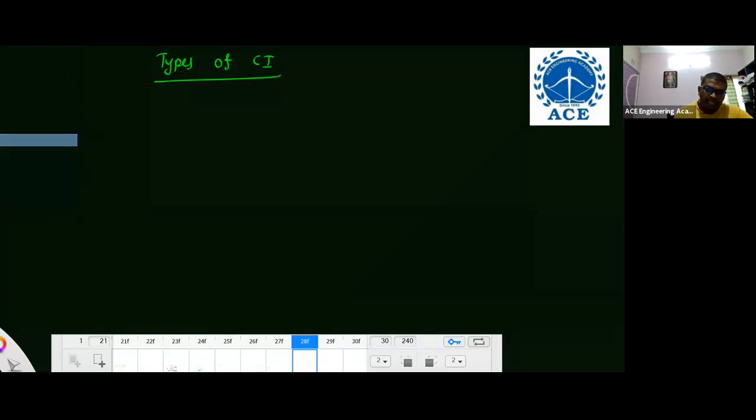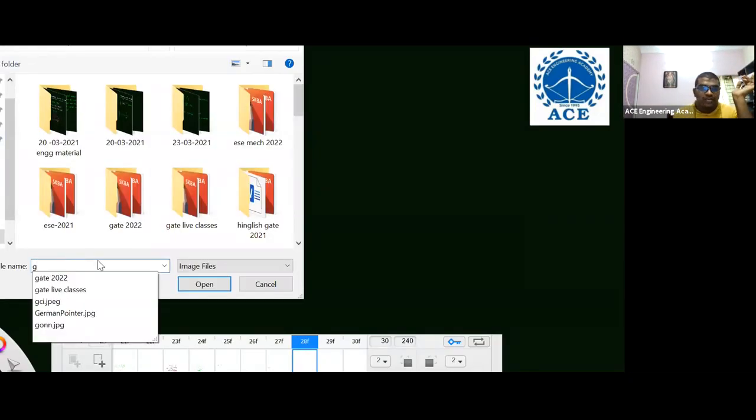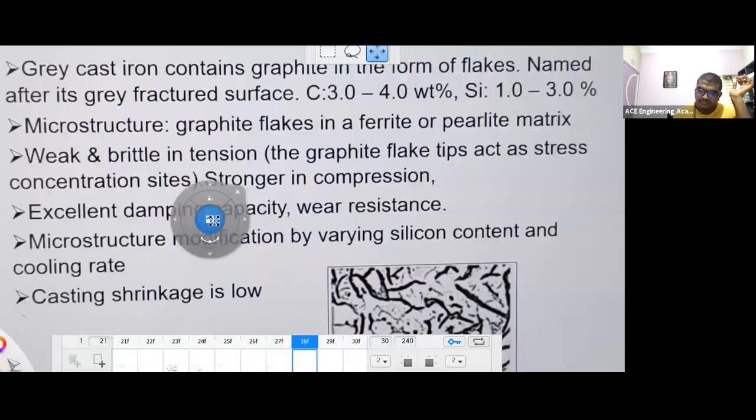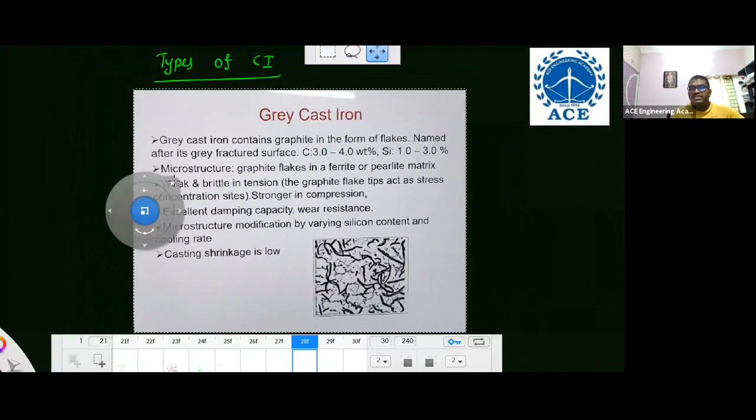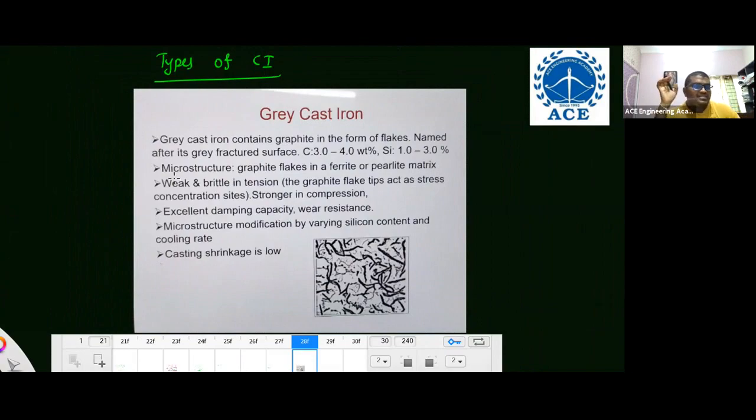That's why I'll explain. There are 4 types of cast irons. I'll explain these cast irons based on the diagram. Now, first one is gray cast iron. Listen, the carbon percentage is more or less the same in all types of cast irons. No need to remember the carbon percentage or silicon.